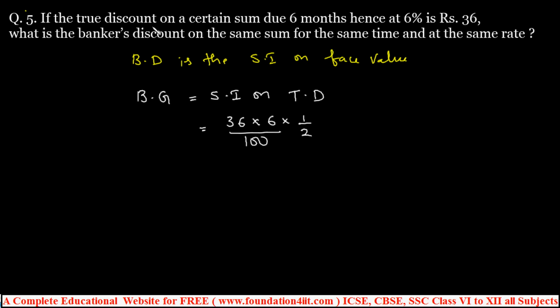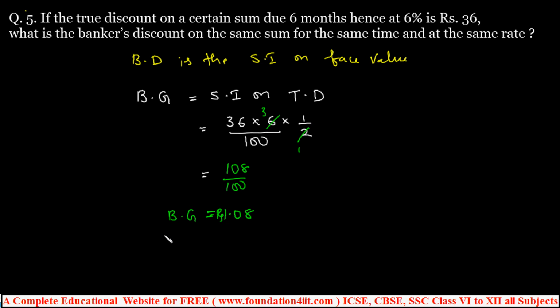So the banker's gain is simple interest on the true discount only. The true discount is already 36. Out of 36 we are calculating simple interest. If you simplify this, we'll get the answer. 36 into 3 by 100. So 36 times 3 is 108 by 100, which is 1.08. So rupees 1.08 is the banker's gain.